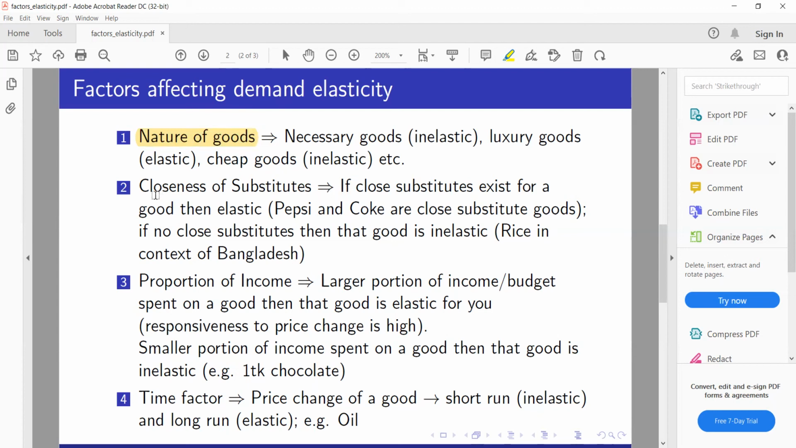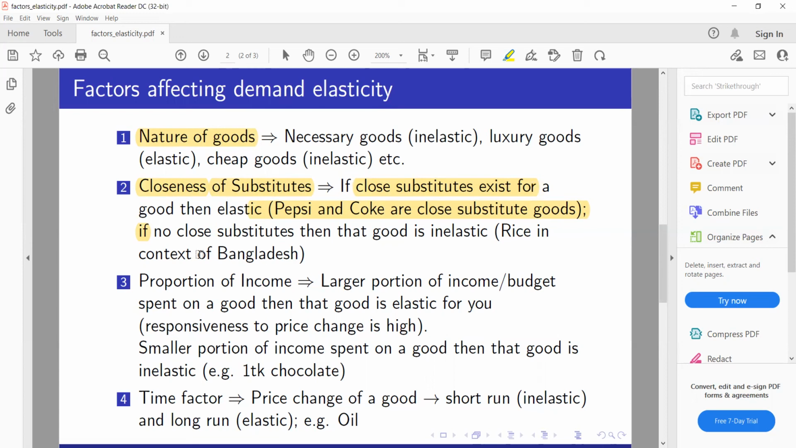The second common factor would be the closeness of substitutes. If close substitutes exist for a good, then the good has elastic demand. So let's say Pepsi and Coke. These are close substitute goods. So if the price of Pepsi goes up, then expectedly you can shift to buying more Coke. So here Pepsi has an elastic demand.